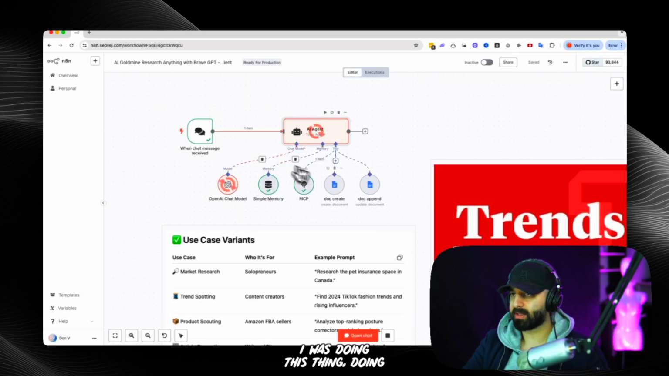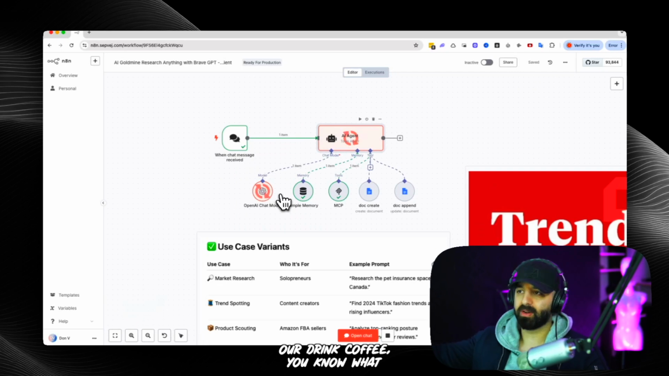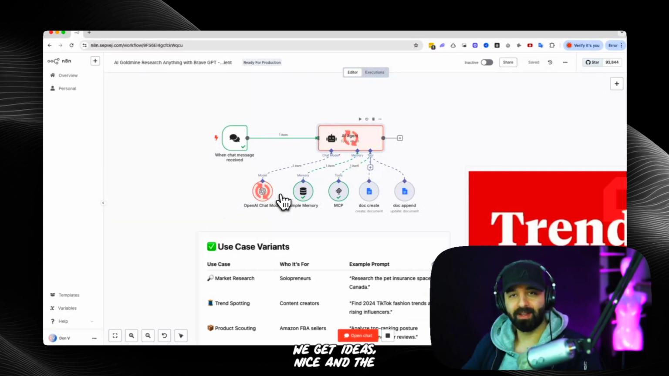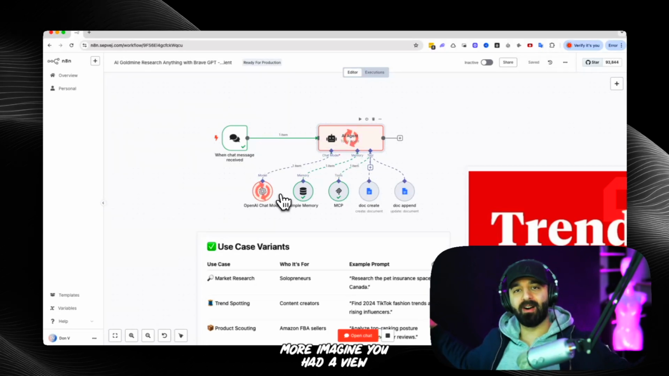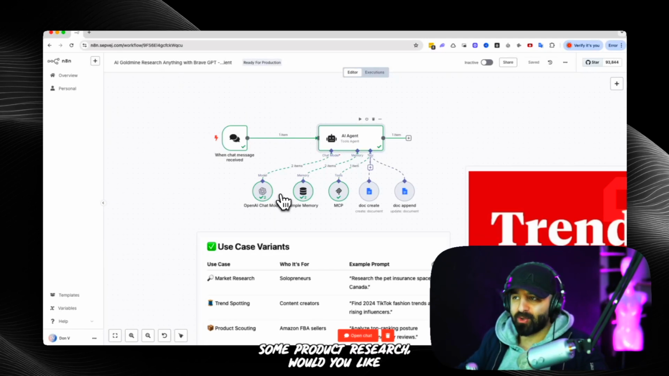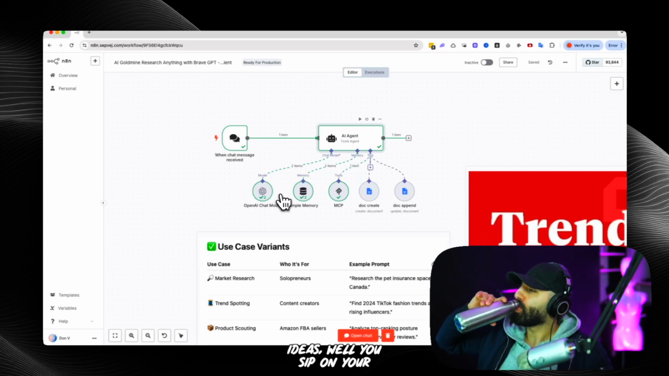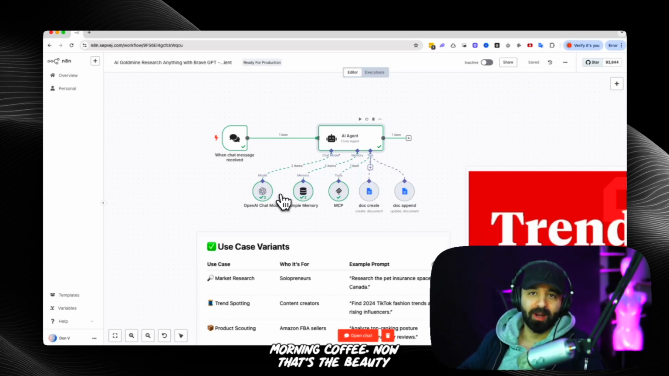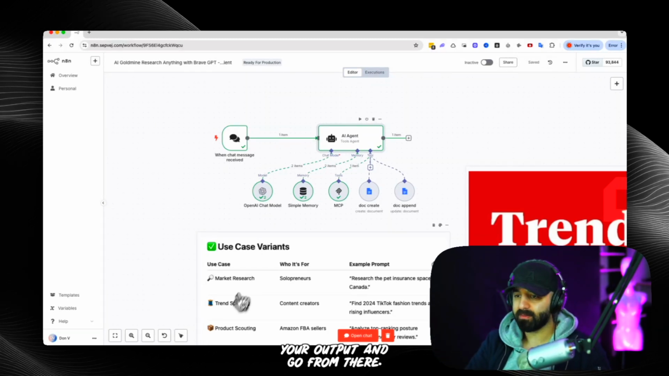I was doing this thing, doing the research, so we can sip on our drink, coffee, while we get ideas. It's nice in the morning. Imagine you had a view right now of a beach. Would you want to hunch down and do some product research, or would you like your AI agent to give you ideas while you sip on your morning coffee? Now that's the beauty of AI agents. You can multiply your output and go from there.